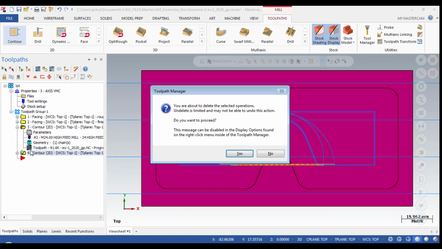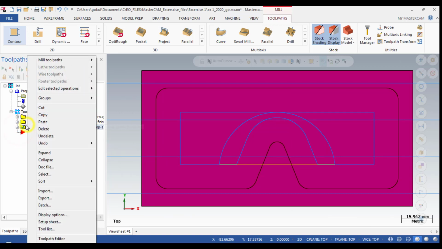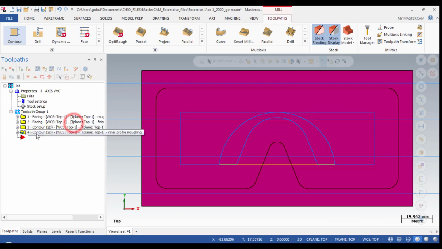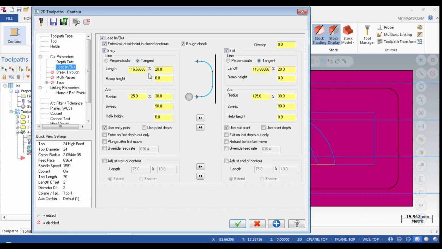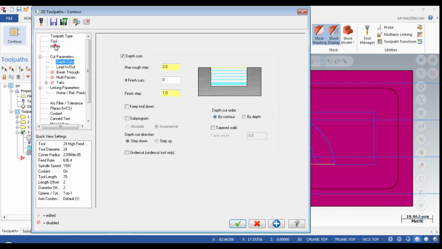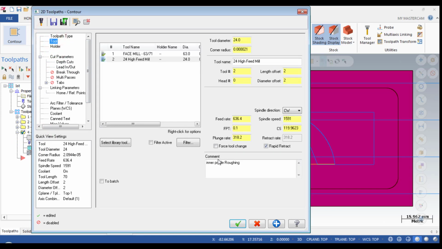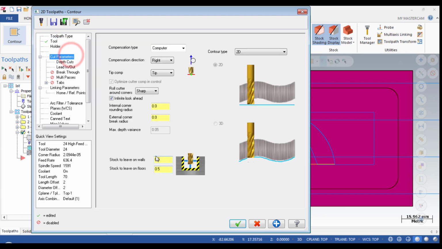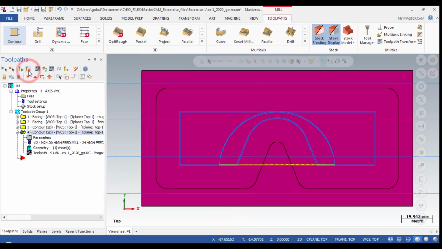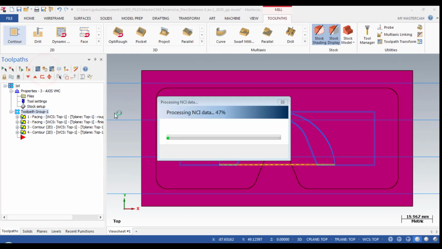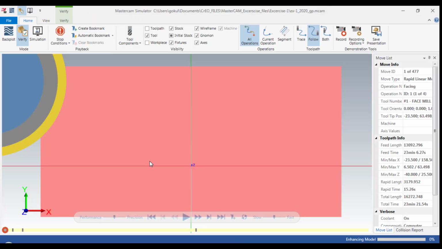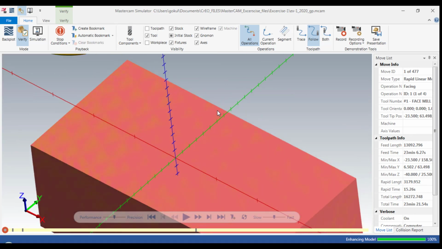Let's delete this tool path, and copy and paste once again. Same thing at the depth of cut, and I'm changing the tool to finishing and the cut stock to 0. Okay, now we are going to verify that by simulation. This is the simulation window.